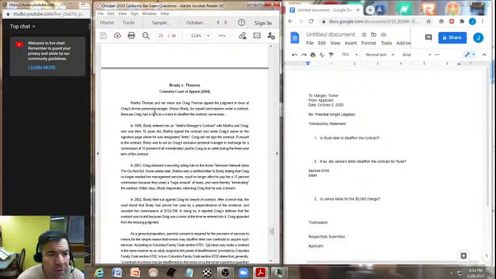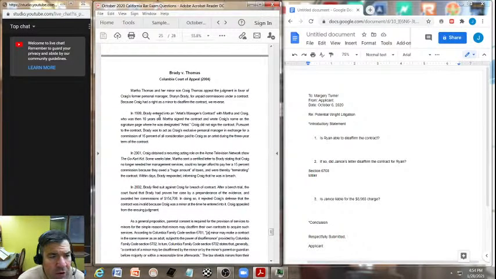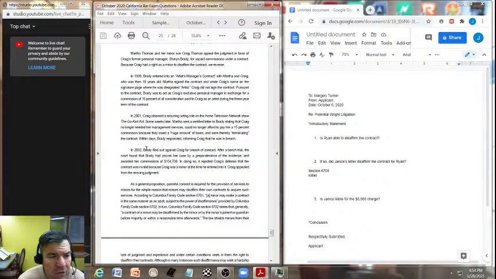Now Martha Thomas and her minor son Craig Thomas appealed the judgment in favor of Craig's former personal manager Sharon Brady for unpaid commissions under a contract. Okay, in 1999, Brady entered into an artist manager's contract with Martha and Craig, who was then 10 years old. Okay, nothing here. I'm not seeing any code or any particular test or factors here.